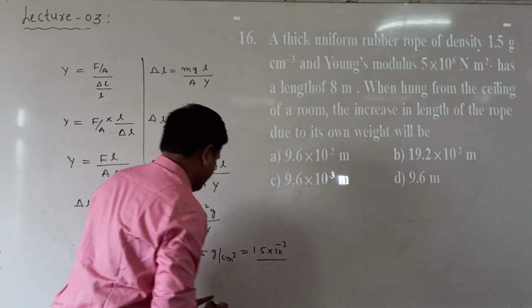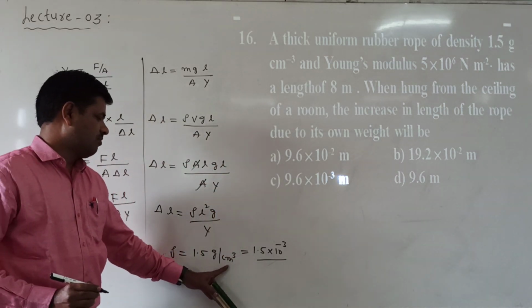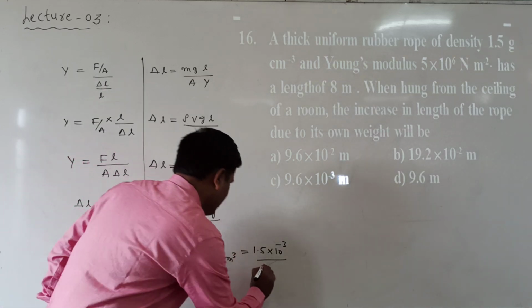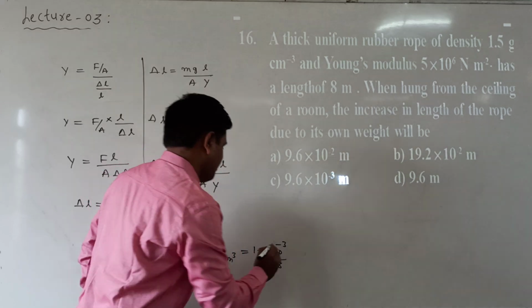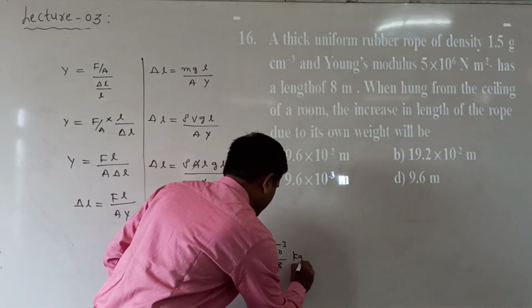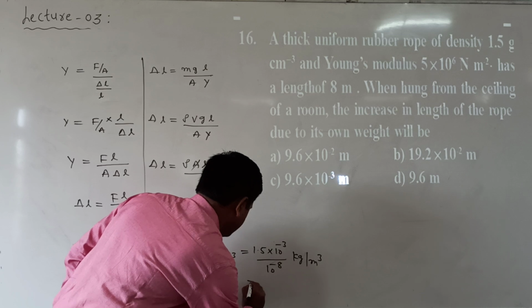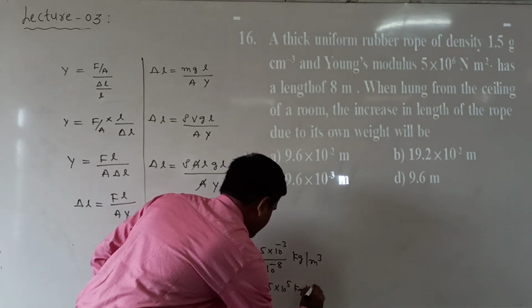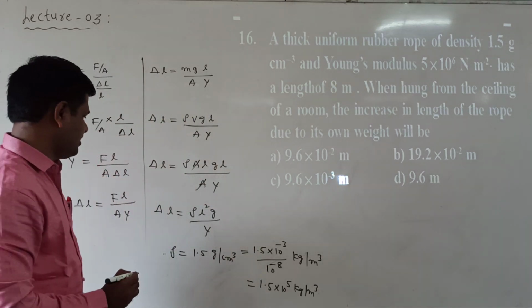That is a centimeter cube. 10 power of 1 centimeter is equal to 10 power of minus 2 meter. 10 power of minus 2 whole cube is equal to 10 power of minus 8. That is converted into kilogram per meter cube. Means what we are getting here is 1.5 into 10 power of 5 kg per meter cube. It is converted into kg density.